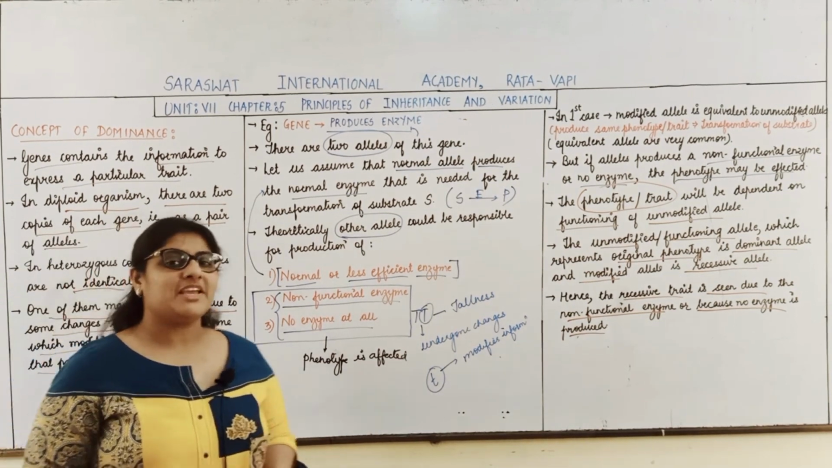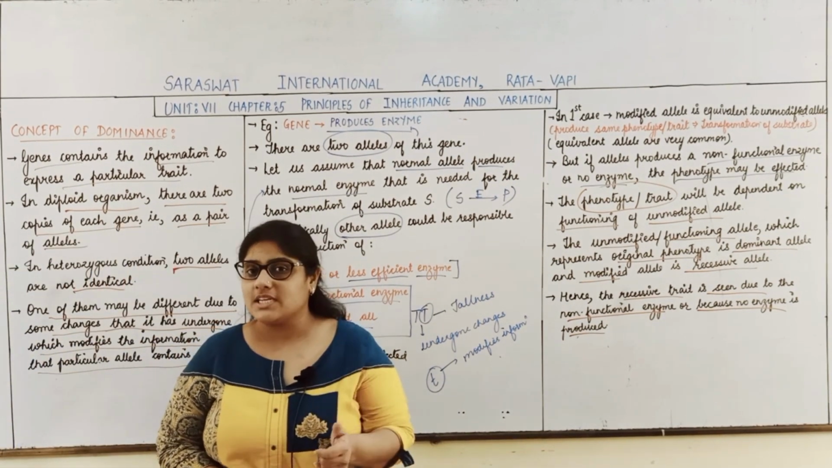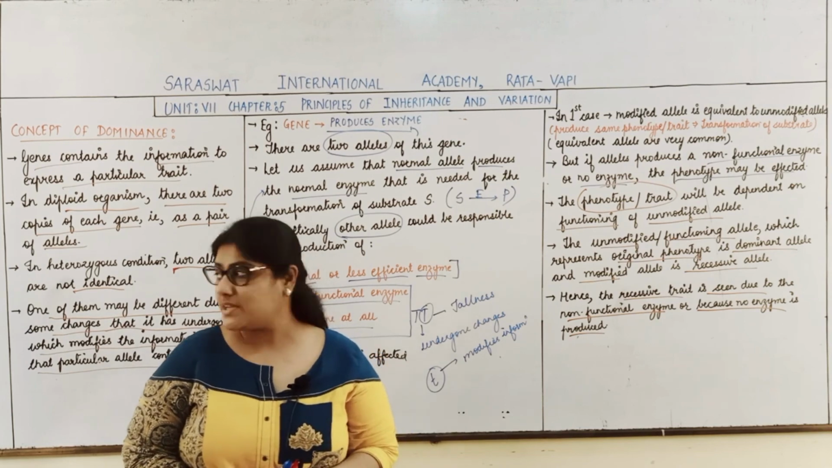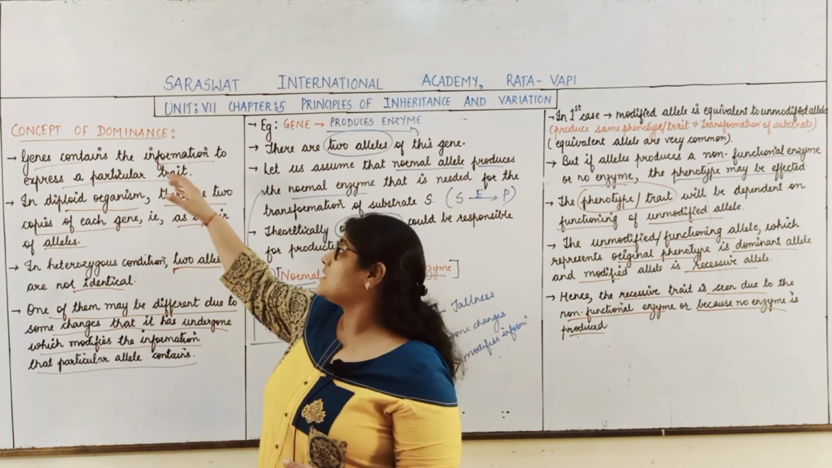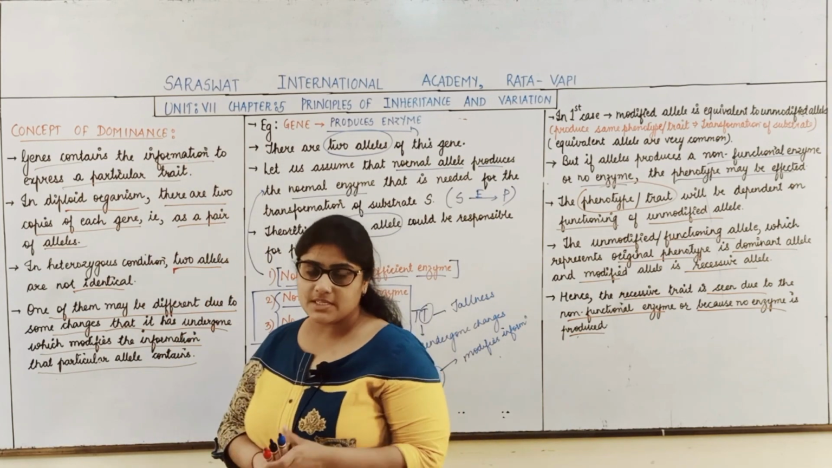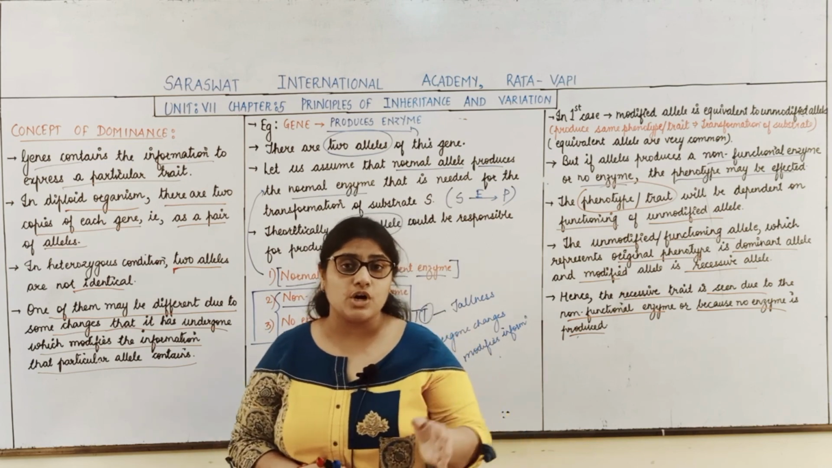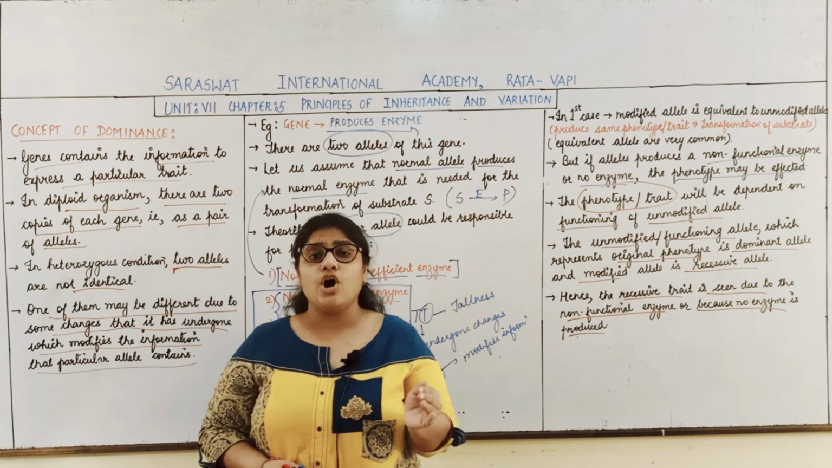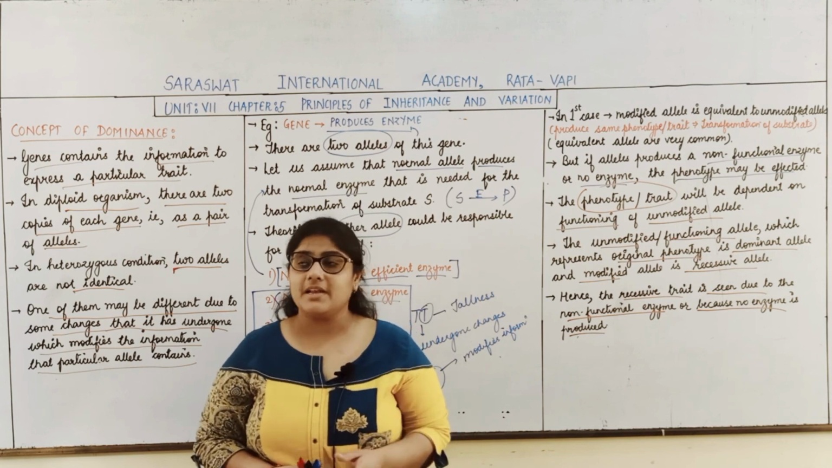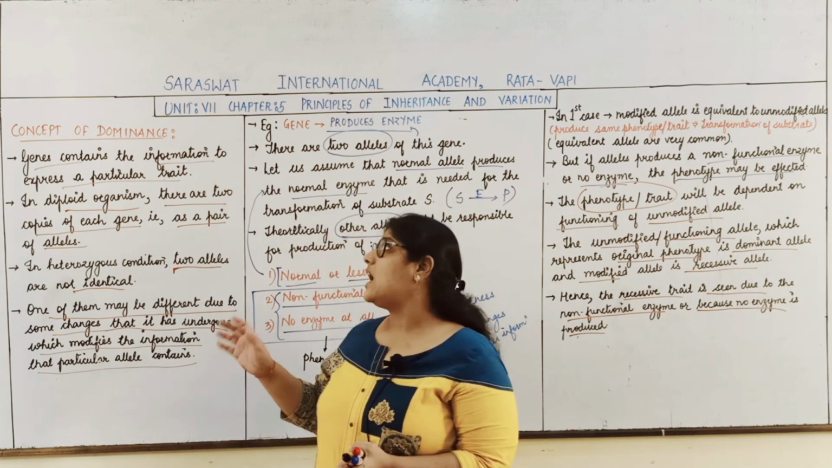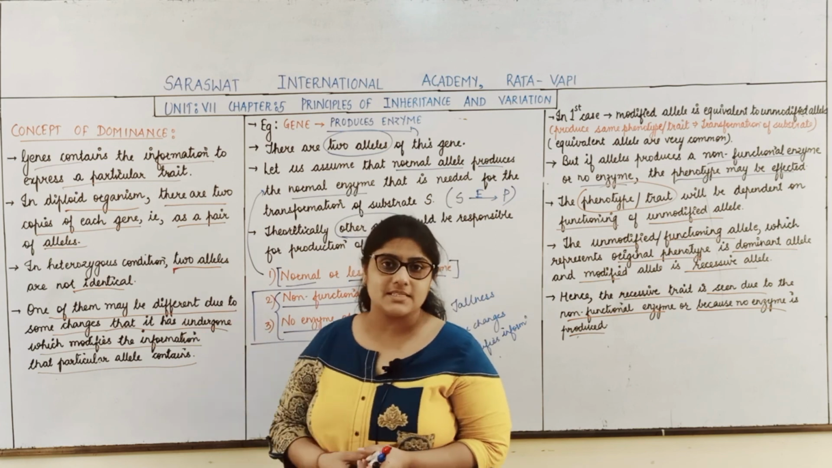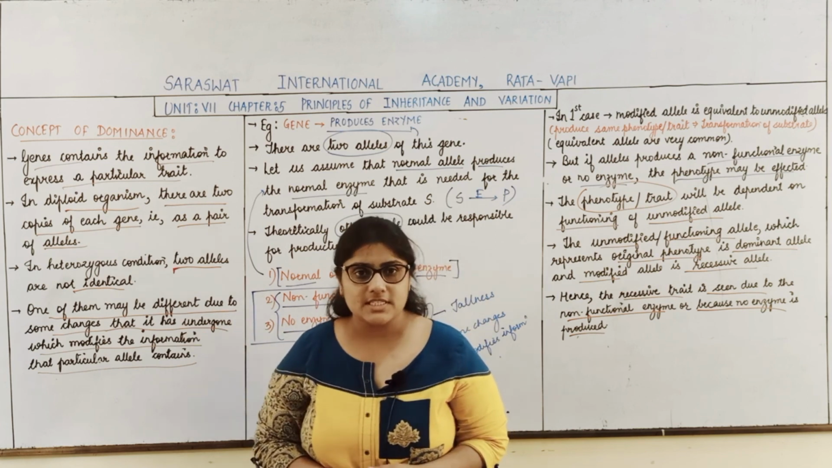So students, today we have studied one important concept, that is incomplete dominance. And we have also studied the concept of dominance. We have studied two things. One is incomplete dominance, which was the exception to the law of dominance given by Mendel. And we have also studied how dominance takes place. We come to the end of today's lecture.